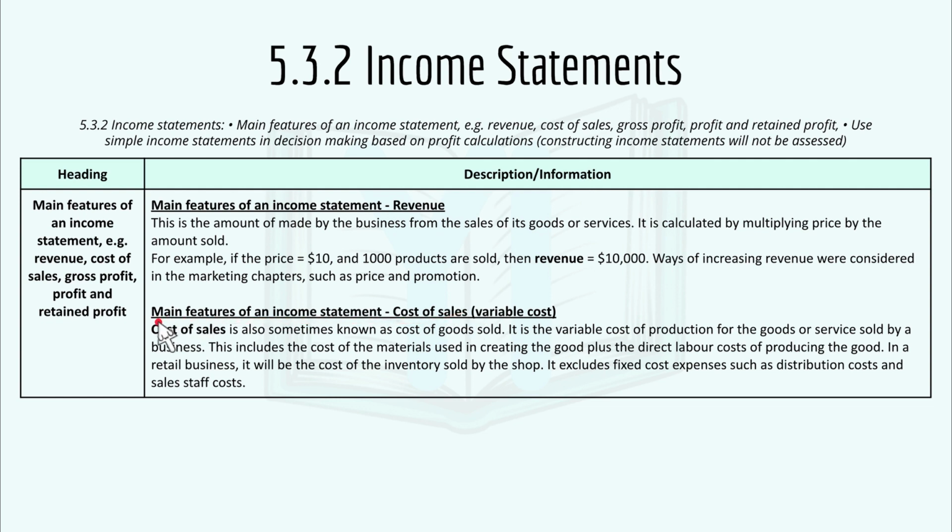Then we have another main feature of an income statement, the cost of sales, or the variable cost. The cost of sales is also sometimes known as the cost of goods sold, and it is the variable cost of production for the goods or services to be sold by a business. This includes the cost of the materials used in creating the good plus the direct labor cost of producing the good. In a retail business, it will be the cost of the inventory sold by the shop, and it excludes fixed cost expenses such as distribution costs and sales staff costs.